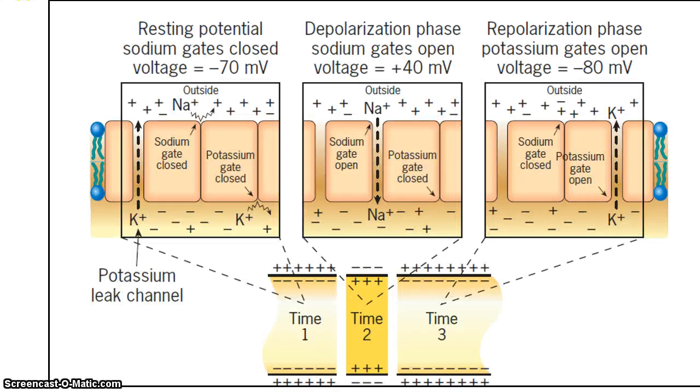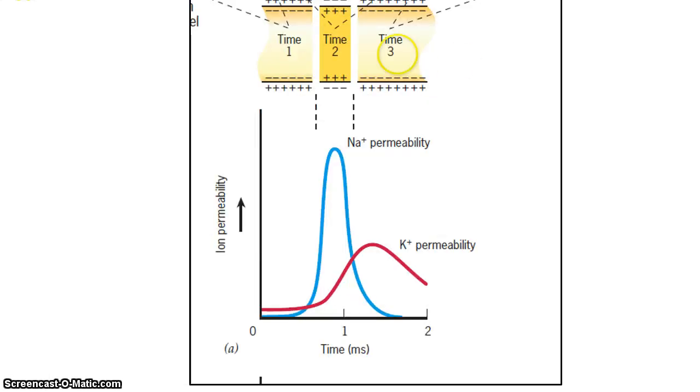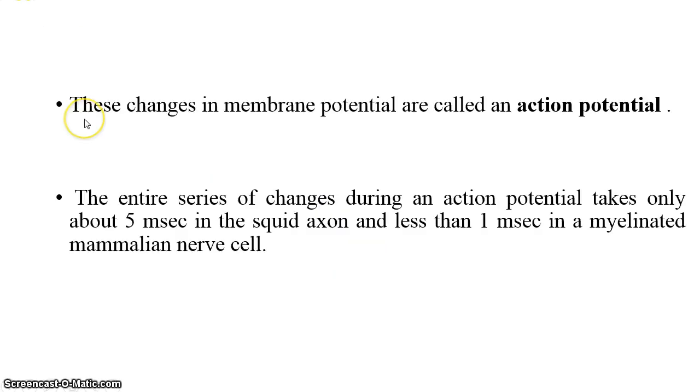In the action potential there is a change in membrane potential, like depolarization and repolarization. You can see this graph also. This graph will be helpful in entrance exams also. You can see this peak for sodium ions and this red peak for potassium ions. So this is about the action potential.